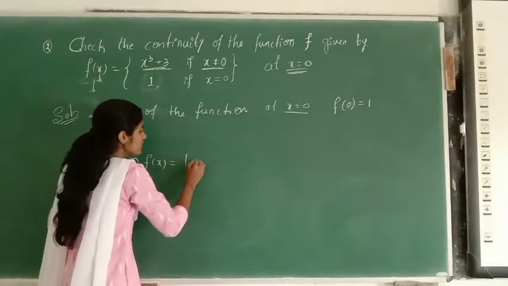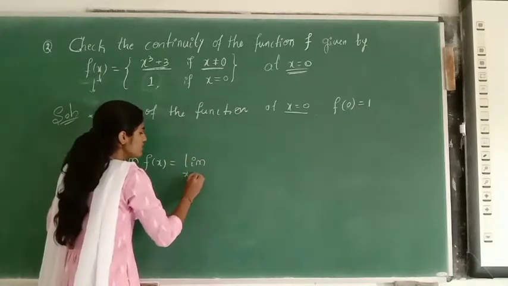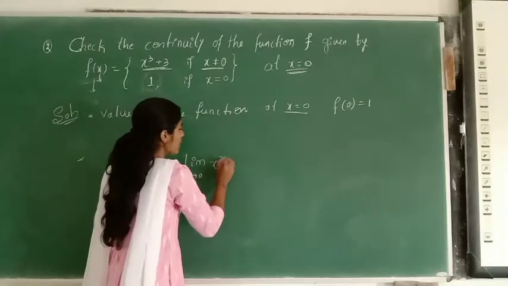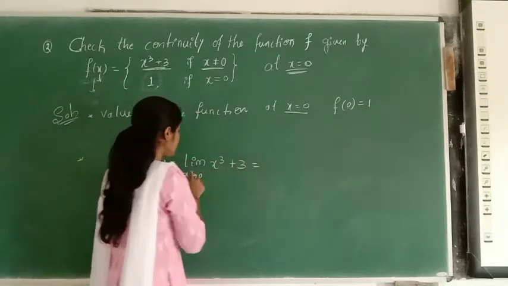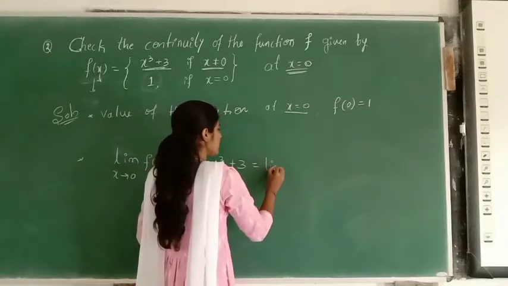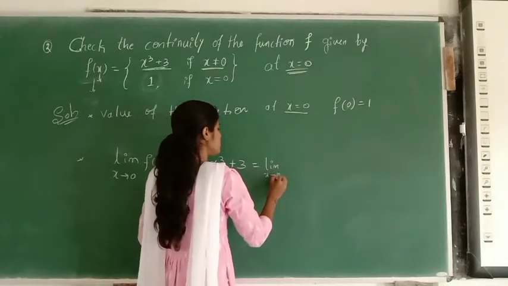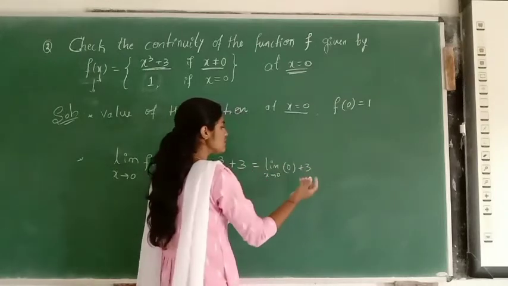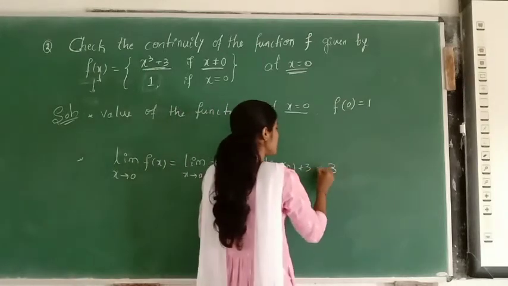So here what do you do, replace by 0, that is limit x tends to 0 x cube is 0 plus 3, 0 cube is 0, 0 plus 3 is nothing but 3.